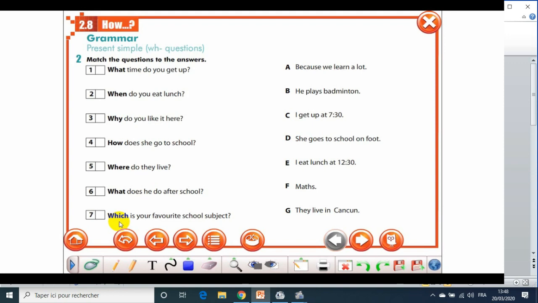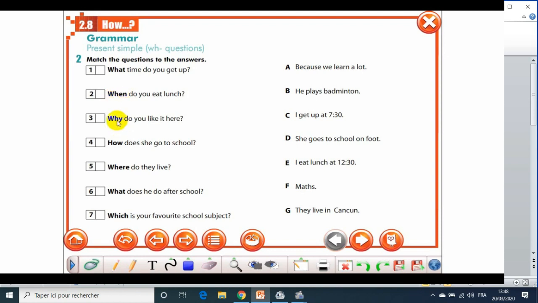For example, let's start with number 1. What time do you get up? Here, what? We look for the time. Number 2, when? This we have already studied. It is about the time. When? We look for the time, and where? We look for the place.